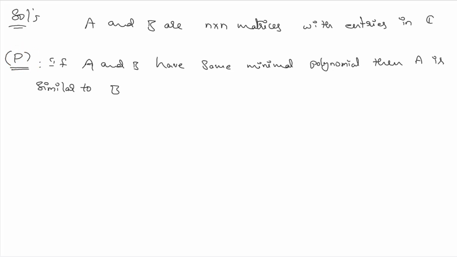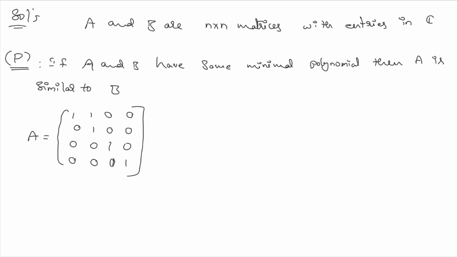For that kind of example, I'm considering the matrices A and B as the following matrices. A is 1 1 0 0, 0 1 0 0, 0 0 1 0, 0 0 0 1. Why am I considering only this matrix?